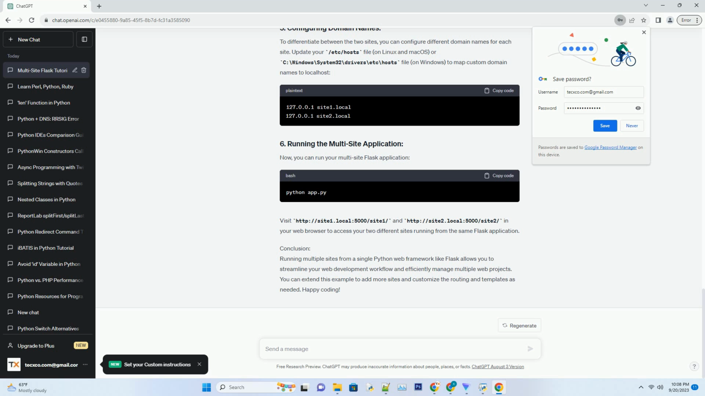Conclusion. Running multiple sites from a single Python web framework like Flask allows you to streamline your web development workflow and efficiently manage multiple web projects. You can extend this example to add more sites and customize the routing and templates as needed. Happy coding!